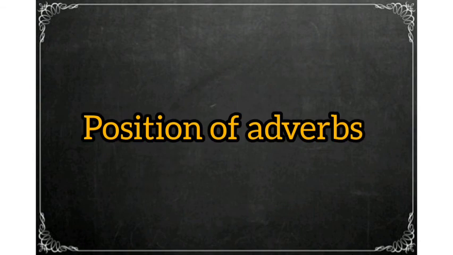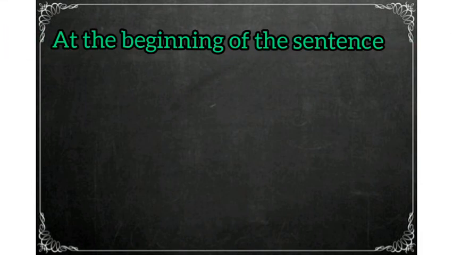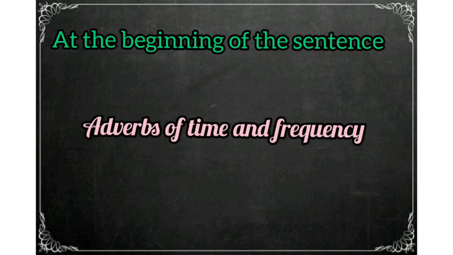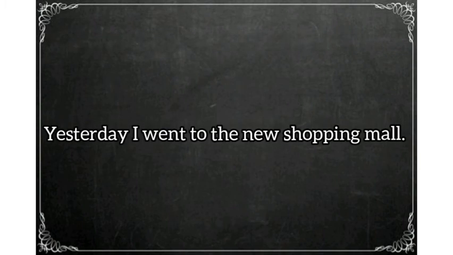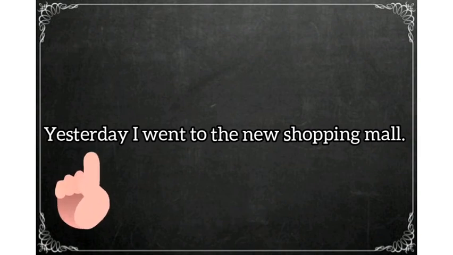Now we will see the position of adverbs. Adverbs can be placed at various points in a sentence. Some adverbs are there which we use at the beginning of the sentence. First, we use adverbs of time and frequency. For example, yesterday I went to the new shopping mall. Here, yesterday is the adverb of time, and we have used it at the beginning of the sentence.